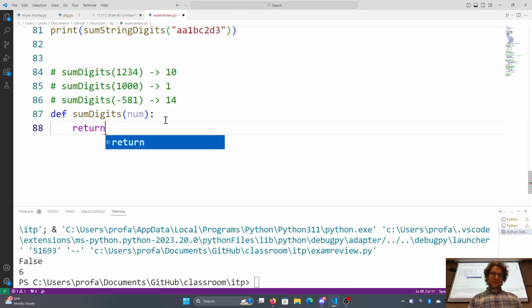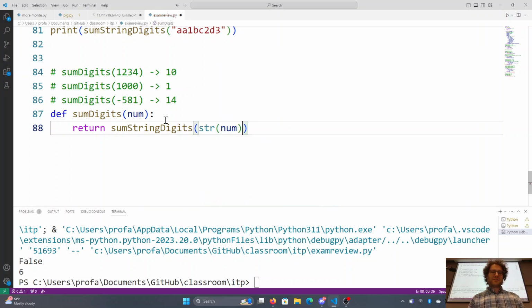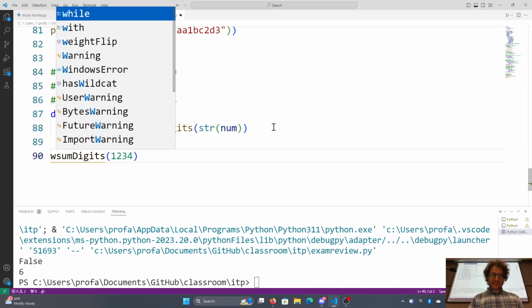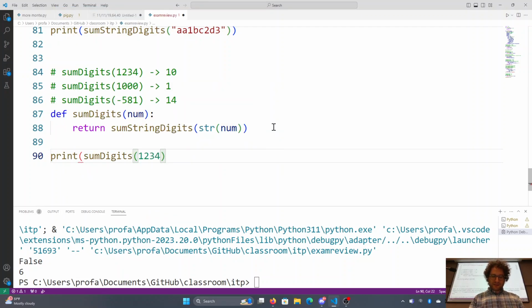So return sum string digits. Now, this is not a string unless I turn it into a string by using the str function, and now it is a string. So turn that number into a string, and now suddenly I have the answer I was looking for, which is 10.